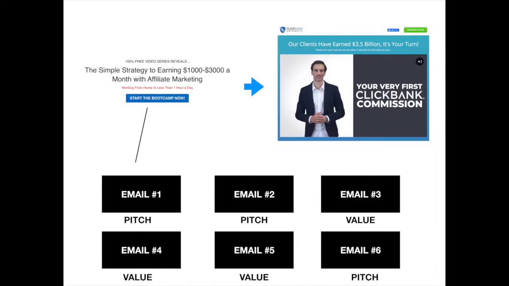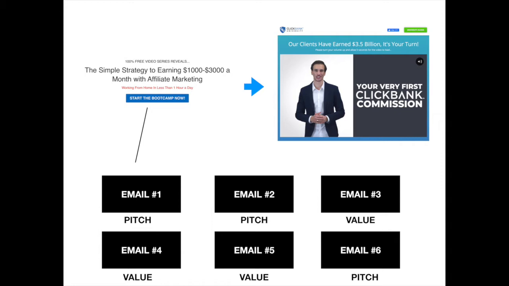So now if we were to put all of this together, as you guys can see here, we have where they can submit their email address. So this is an example of a one-page website or an email opt-in page that we're going to use through our landing pages. Now once they submit their email address, so like if they click on that button on this example, a pop-up will show up where it's going to ask for them to enter their email address. So they're going to submit their email address, and as soon as they do that, while they're being taken to the actual offer, they're going to land on your email list.